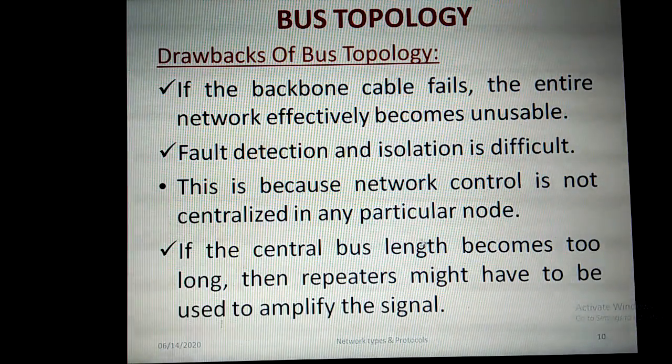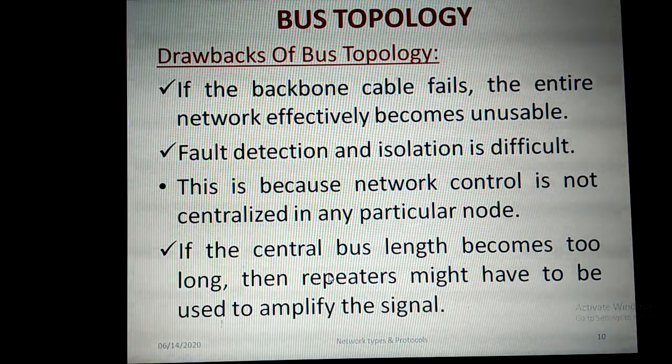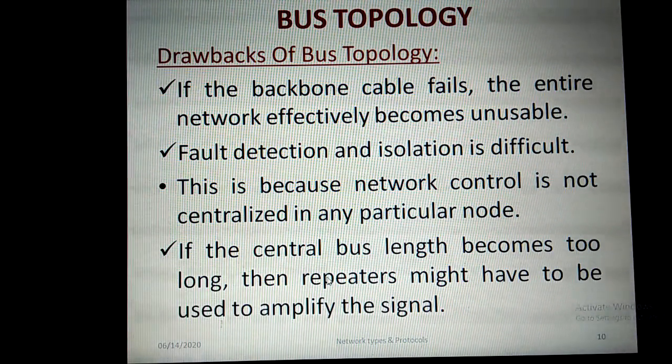If the central bus length becomes too long, then we have to use repeaters to amplify the signals. So what is the use of this repeater device? A repeater is a networking device which is used to amplify, that is, to strengthen the signal. After a certain distance, the signal strength becomes very weak.